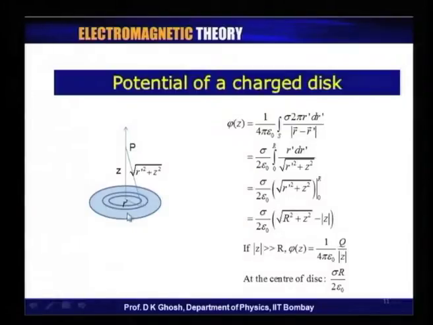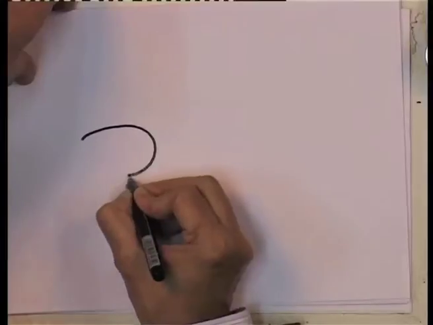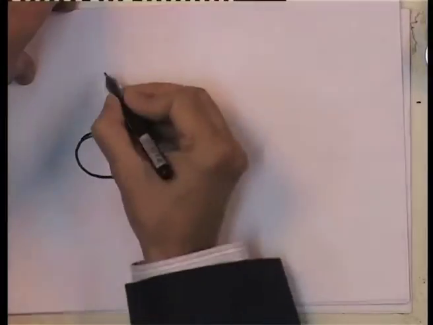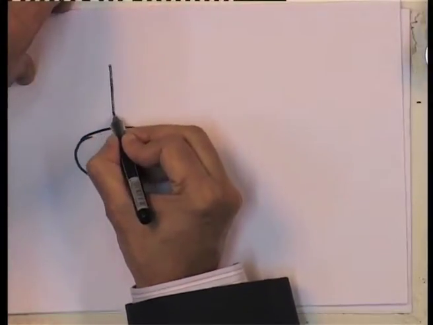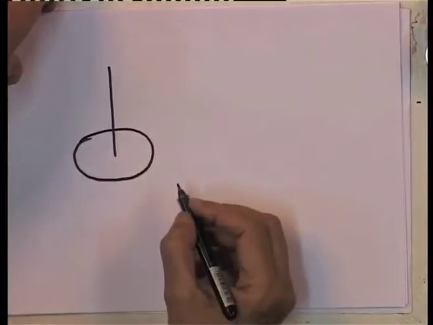a shell of radius r prime and width dr prime, so that the area of that shell. So, let me redraw it on the paper. So, this is a disk and I am looking at the axis on the center of this disk.